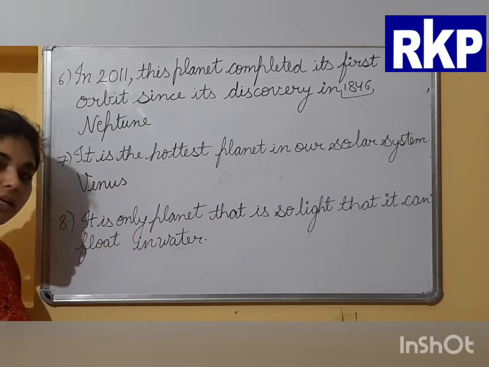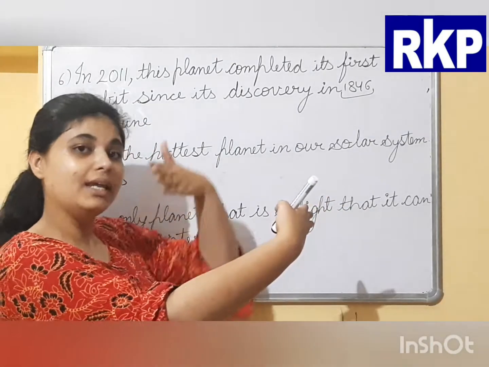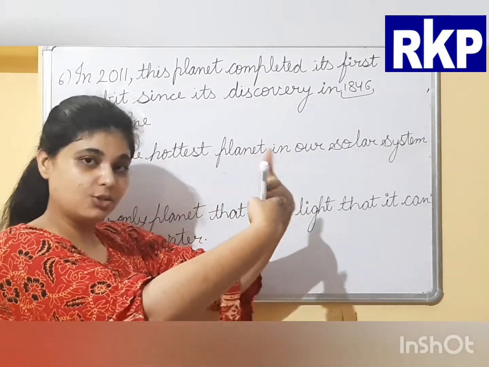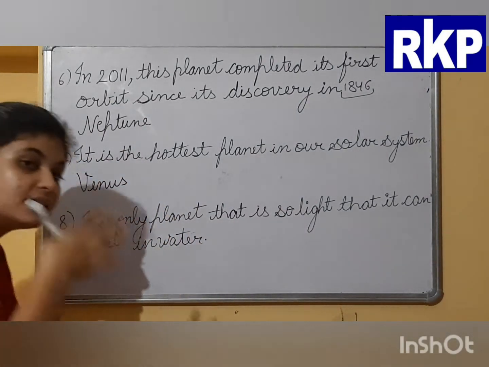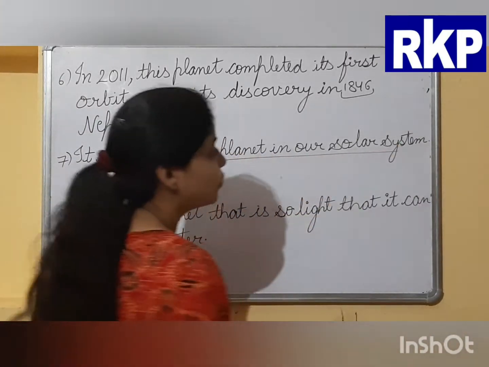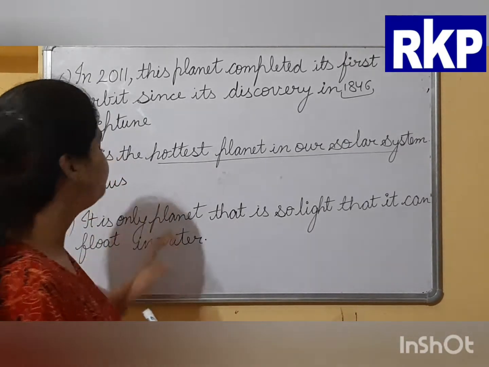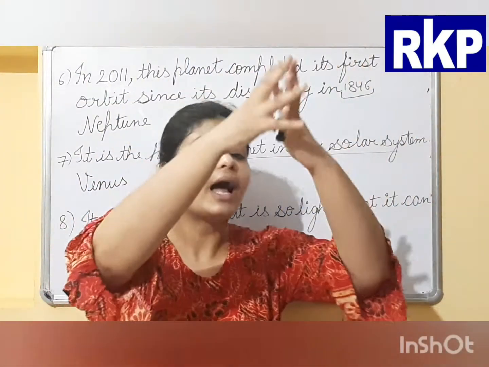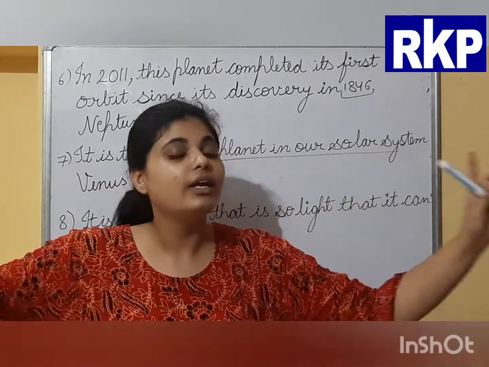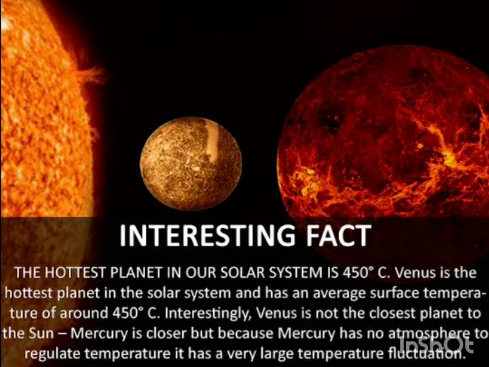Venus is the second planet. If we talk about distance, it is Mercury, then Venus, the second planet in our solar system. But even though it is the second planet, it is still the hottest planet in our solar system. Why? Because this planet is covered by a very thick layer of atmosphere. Atmosphere is the layer of air that surrounds the Earth or any planet.